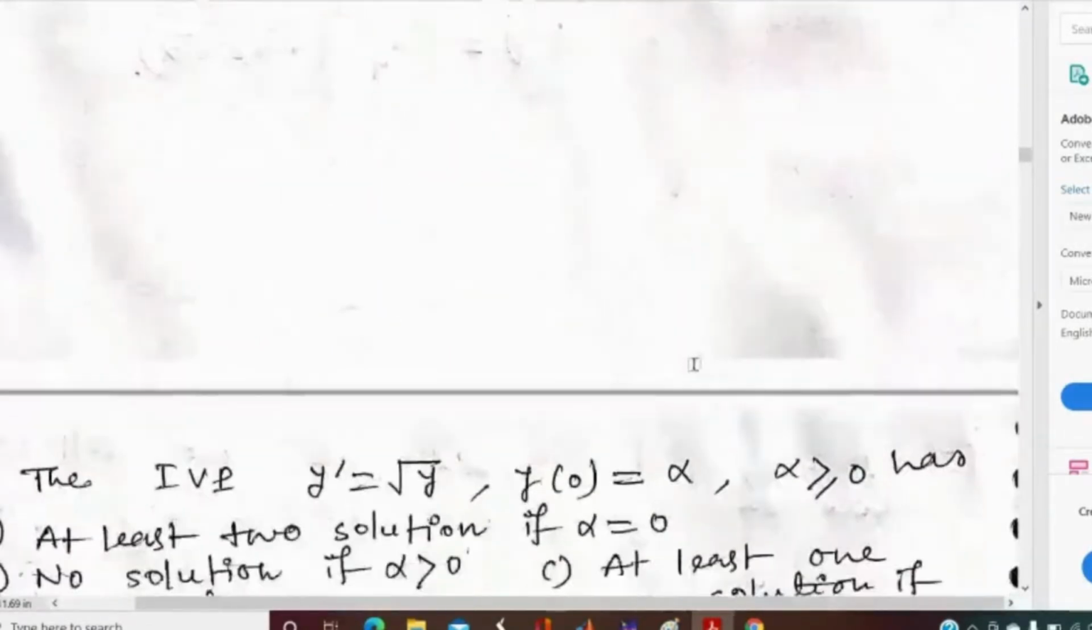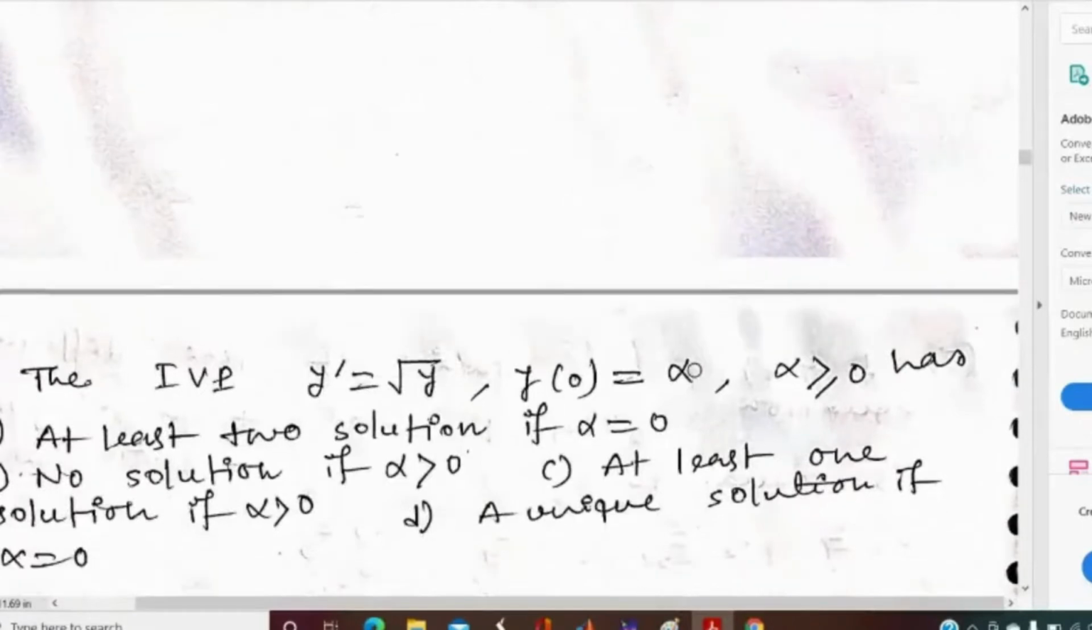Okay, let me go to the next question. It is an interesting question. See the question carefully. What is given here? Here a first order initial value problem is given, that y dash equal to root over y. Can anyone say whether it is linear or non-linear?